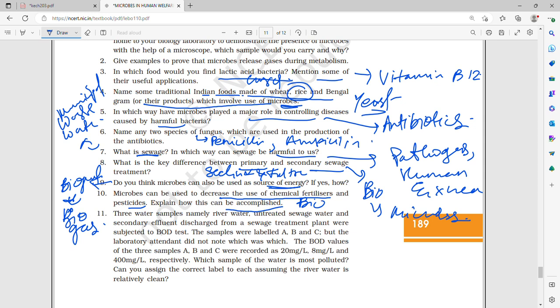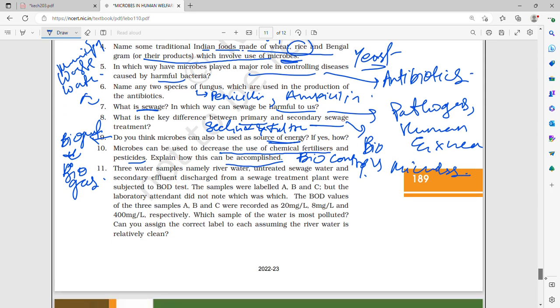As biocontrol agents, they can act, such as Bacillus thuringiensis, then your Trichoderma, and microbes, yes, these will come in microbes. Then your Rhizobium, Anabaena, Nostoc, Oscillatoria, Acetobacter, Azospirillum.